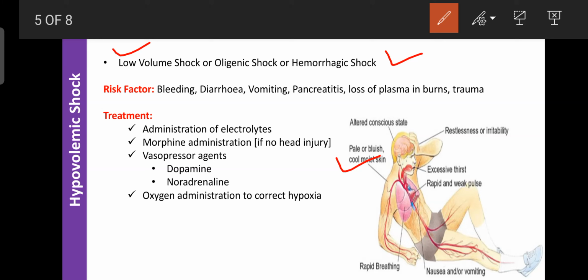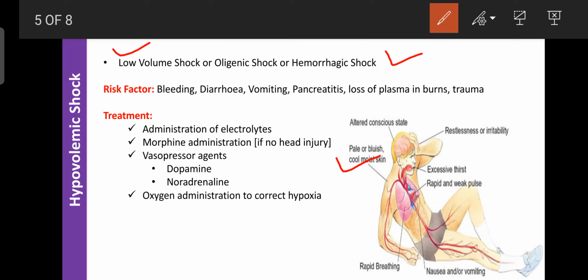If less blood visits the organ, there is less oxygen, and carbon dioxide cannot be carried out towards the lungs. So more carbon dioxide accumulates in the skin, and due to the accumulation of carbon dioxide, our skin and lips become blue, which is an indication of hypovolemic shock.